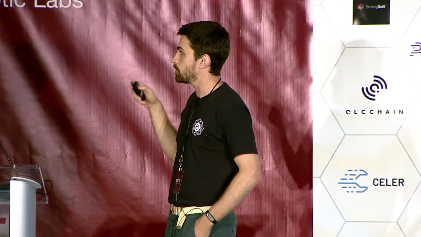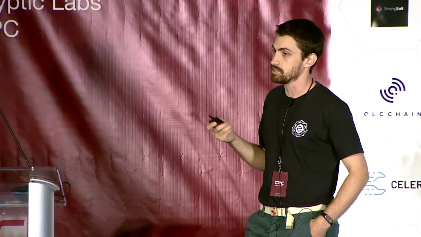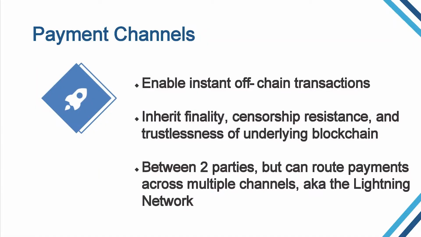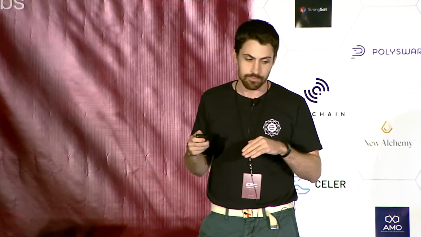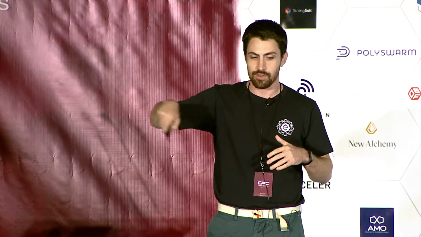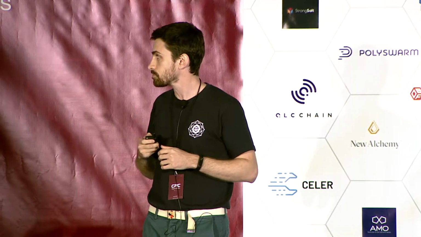So let's go a little bit more into detail into payment channels and the atomic swap. What is a payment channel? What does it do? As I said, it enables instant off-chain transactions. The off-chain transactions, even though they're off-chain, actually inherit these important qualities: finality, censorship resistance, and trustlessness of the underlying blockchain. Payment channels are typically between two parties, but they can be routed across multiple channels. And if you've heard of the Lightning Network, that's basically what it is. It's payment channels and being able to route payments through multiple channels.